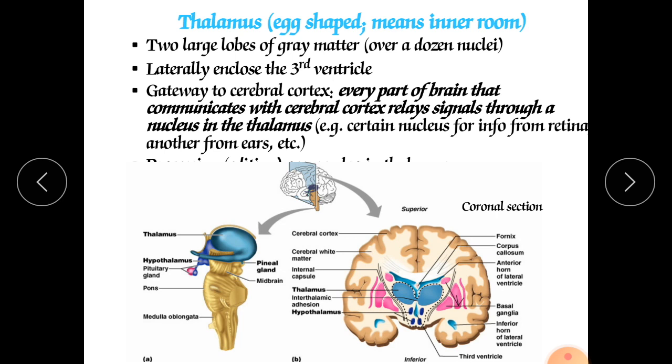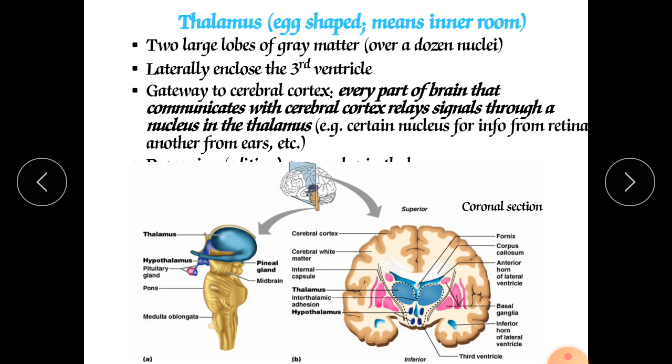So hypothalamus is doing its function along with the pituitary gland. That's why it is important in the formation and release of various endocrinal hormones. It is responsible for functionings and formation of various hormones. That's why this part, hypothalamus part, is major. It has a significant role in the formation of various hormones.